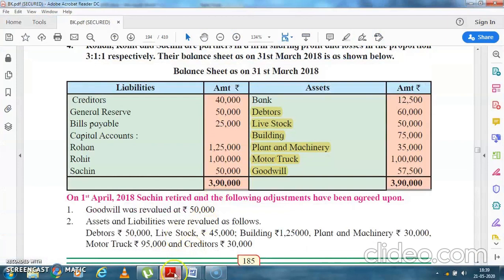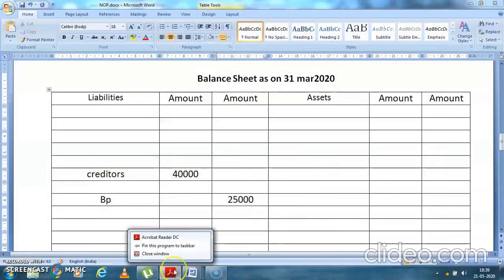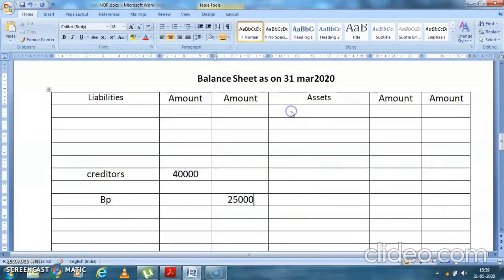In bank, you have an adjustment, so bank also you'll write in the inner column. Debtors also you have an adjustment, so you'll write in the inner column. Bank, debtors. How much is it?